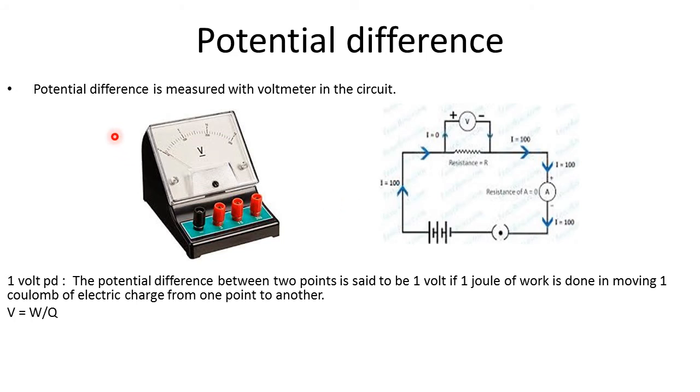Potential difference between any 2 points in the circuit is measured with an instrument called a voltmeter. Voltmeter looks like this. When you work on circuit experiments, or the experiments which involve an electric circuit, you will be using this instrument for measuring potential difference between any 2 points in the circuit.